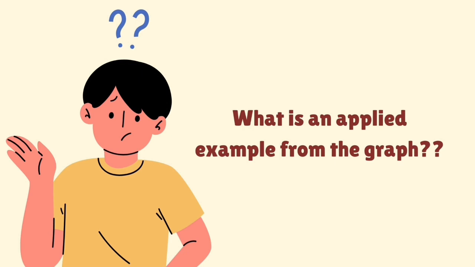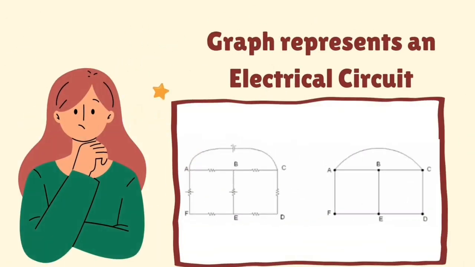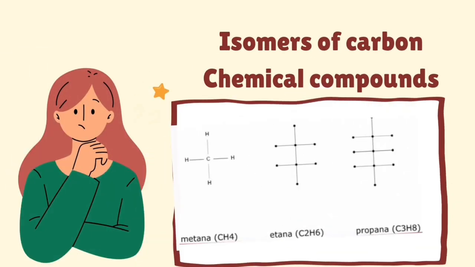What is an example application of the graph? First, graph represents an electrical circuit. Kirchhoff used graph to model electrical circuits. Based on this graph, Kirchhoff derived the equation for the incoming and outgoing flow at each node. From the system of simultaneous linear equations obtained, the electric current flowing in each component can be calculated.